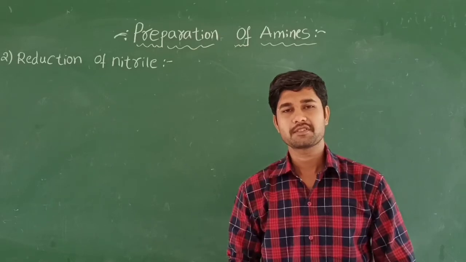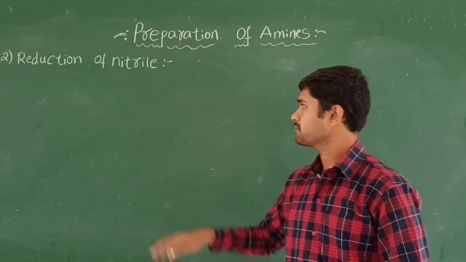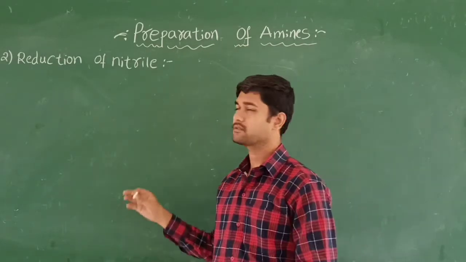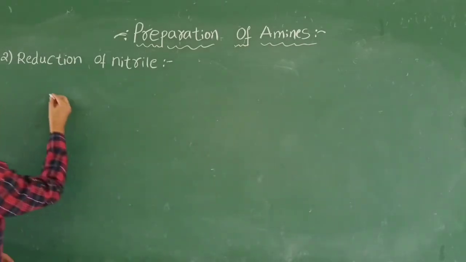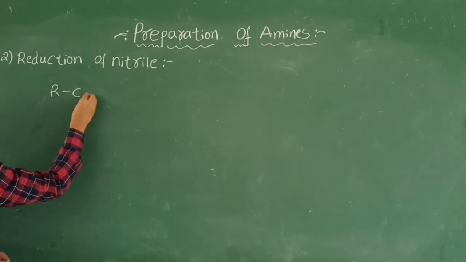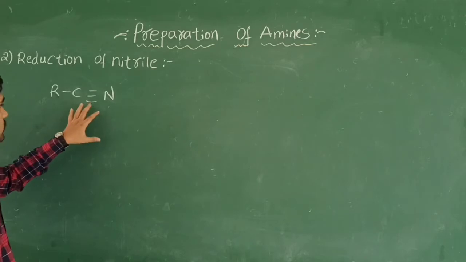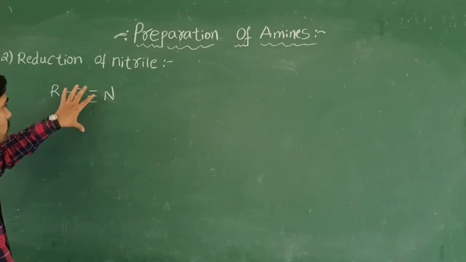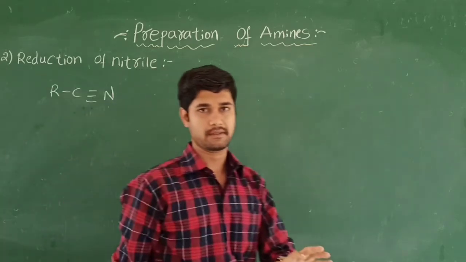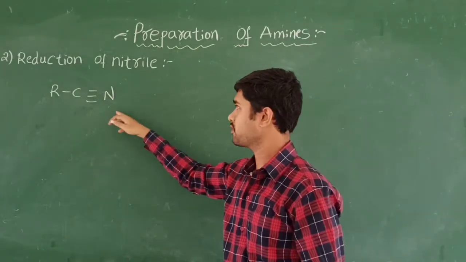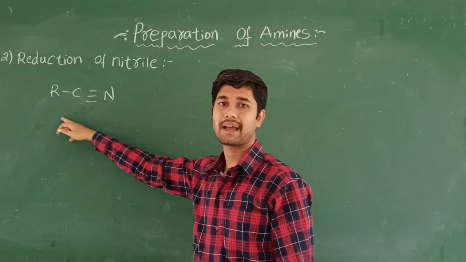Let's continue the discussion of the preparation of amines by reduction of nitriles. Nitriles, you know, have the formula R C triple bond N. Here the triple bond N will be there, so you are going to reduce this triple bond in order to get the primary amines. This is the alkyl group and this is the cyanide group, so together it is called a nitrile. This is called alkyl nitrile.